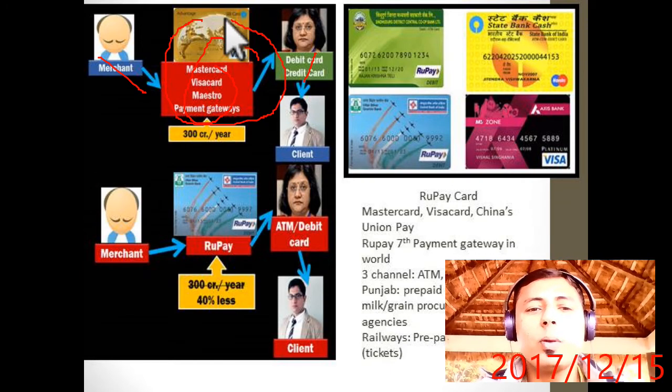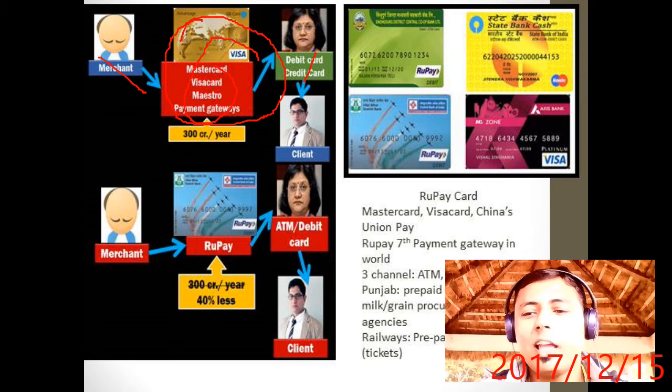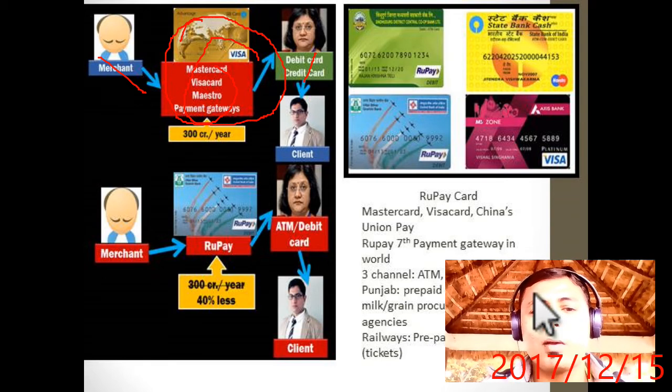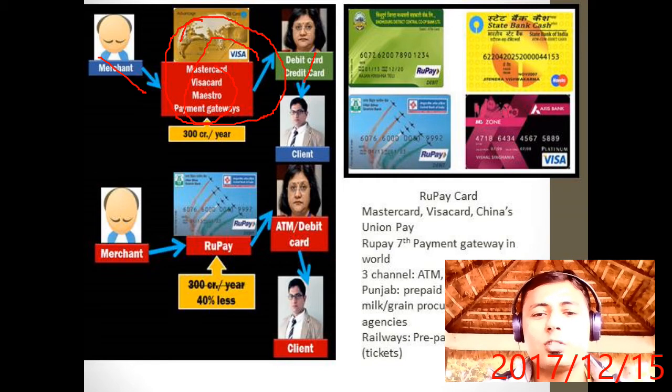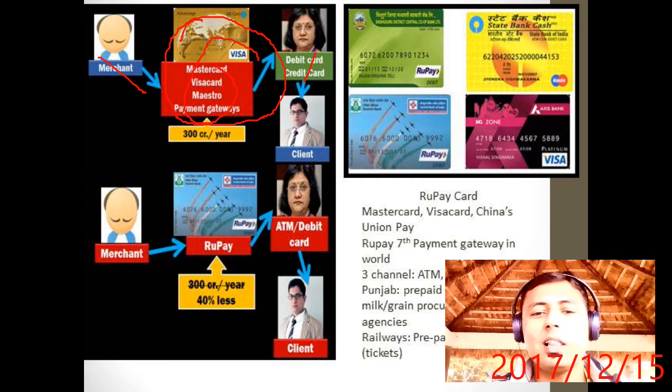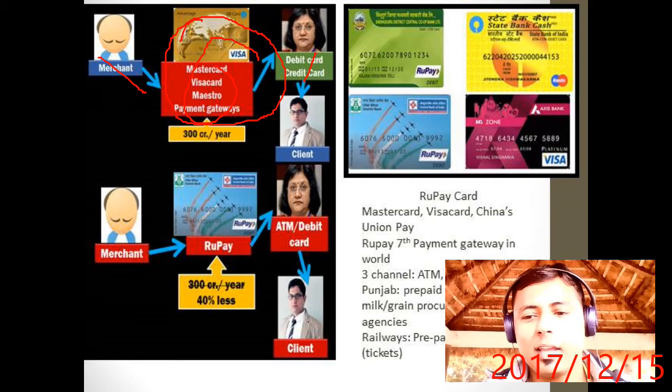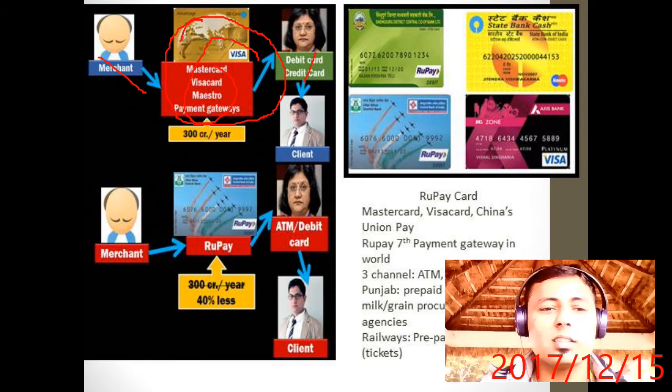The Rupee card is also one of the payment gateways, like Mastercard, Visa card, China Union Pay. Rupee is the seventh payment gateway in the world. There are three channels: ATM, means through ATM you can use it; point of sale, that is the swipe machine; and online. Okay, so that is a little bit of the history of the Rupee card.